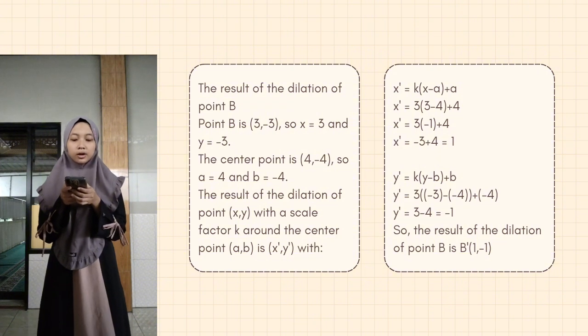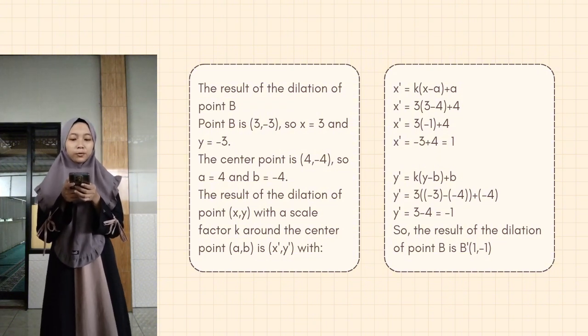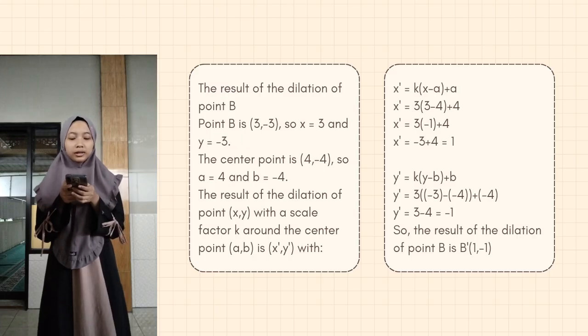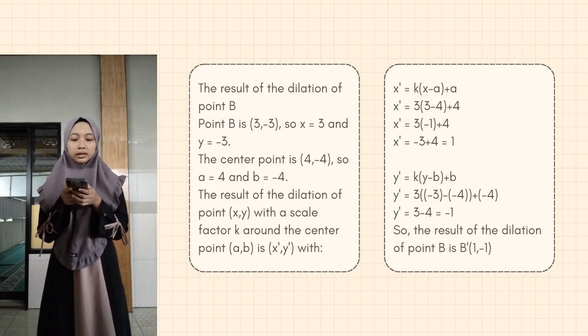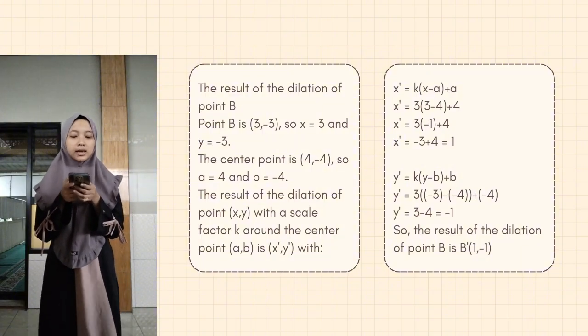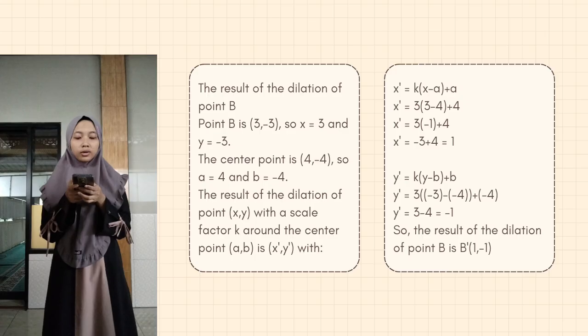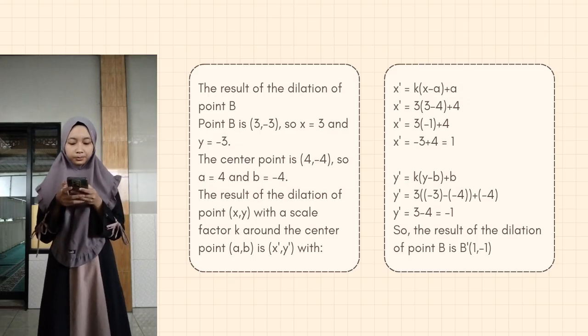x' equals 3(3 - 4) + 4. x' equals 3 times -1 plus 4. x' equals -3 plus 4 equals 1.